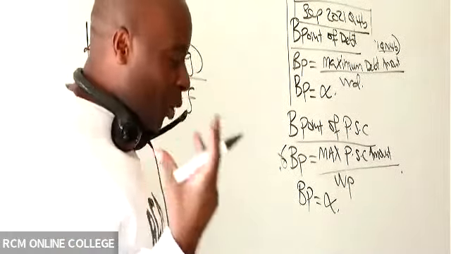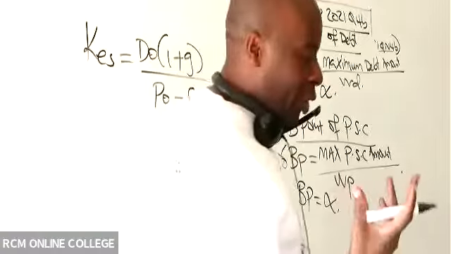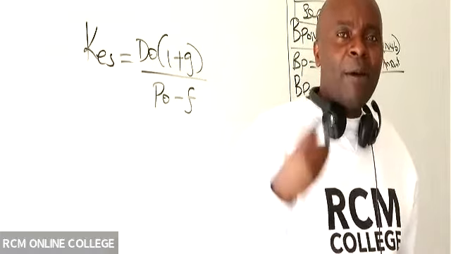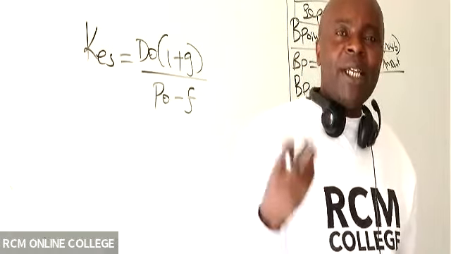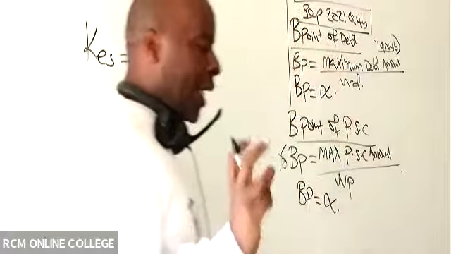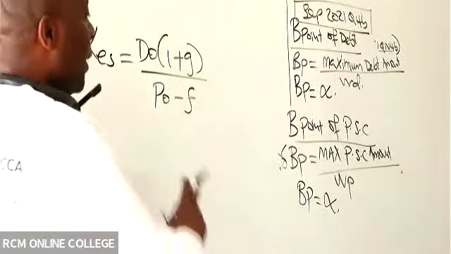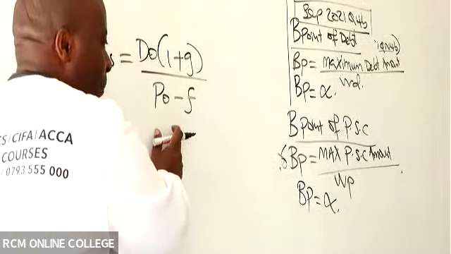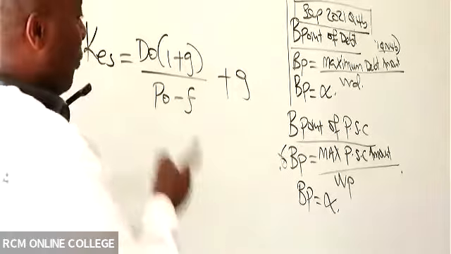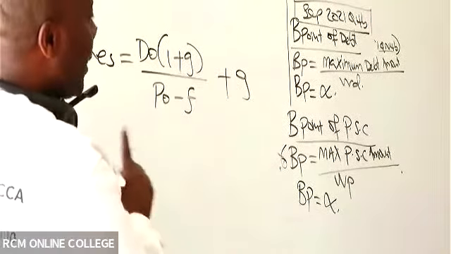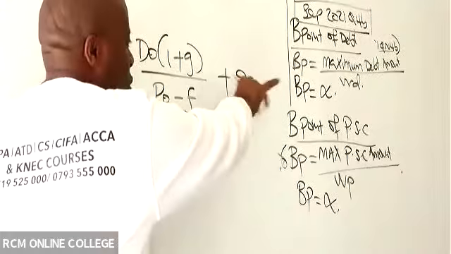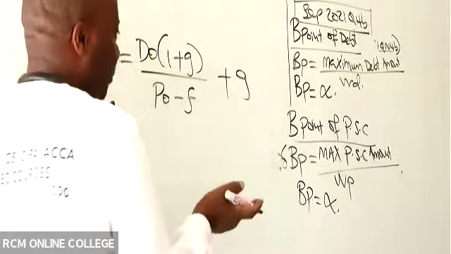Ordinary shares, you must sweat. Look at how Dr. Ruto is really sweating to sell shares of what here, Kenya Pipeline. There will be a lot of work to be done, prospectuses to be developed, lots of marketing. So whenever you want to float shares, it won't be for free. There must be flotation costs. And then, of course, at the end of the day, we have plus g. Never forget, over 40% of students will always forget this g. Let that not be your portion.